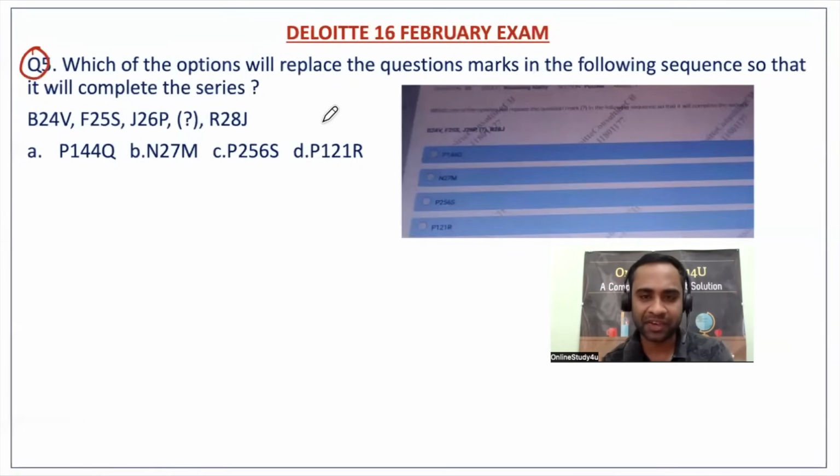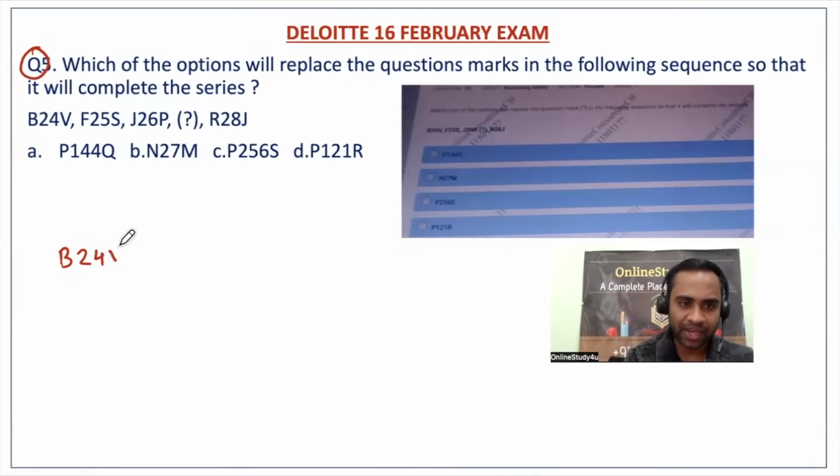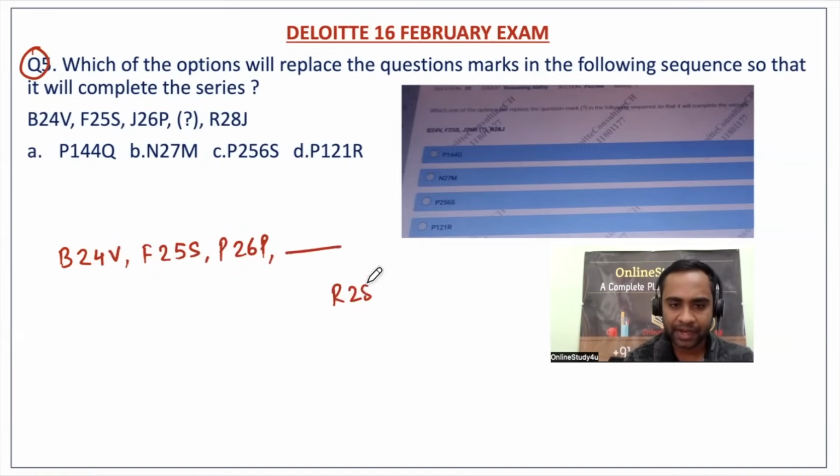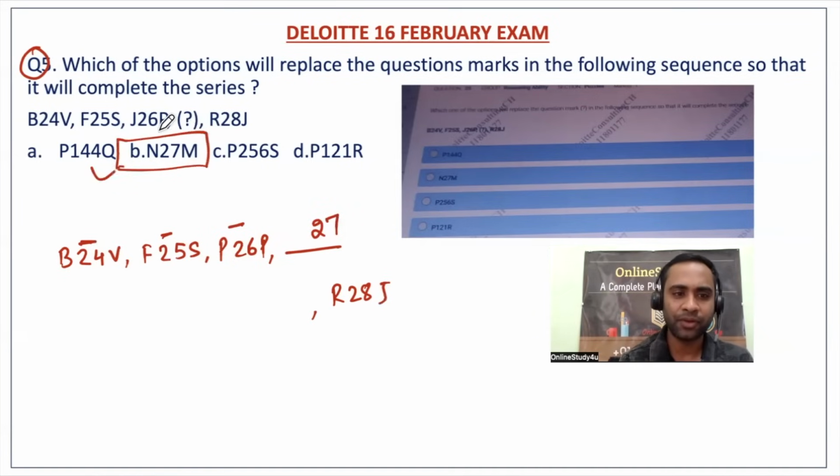Now question number 5. Which of the options will replace the question mark? So we have B24V, F25S, P26P, and then R28J. Now here we could see 24, 25, 26, then here 27 will come. Now there is only one option, why to use mind.